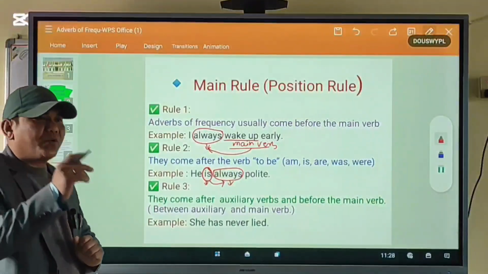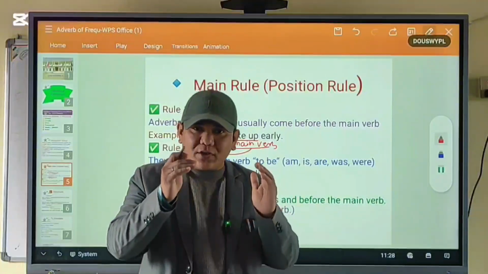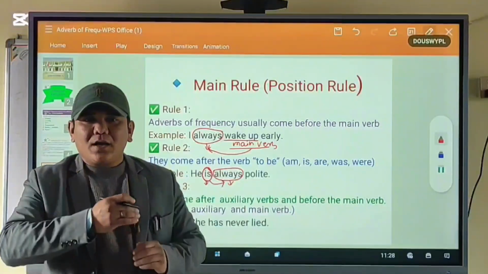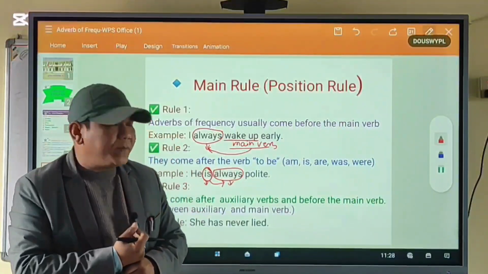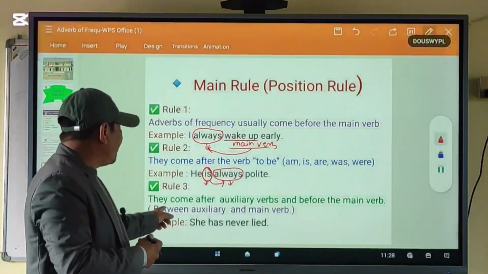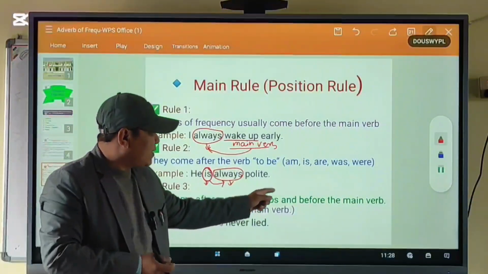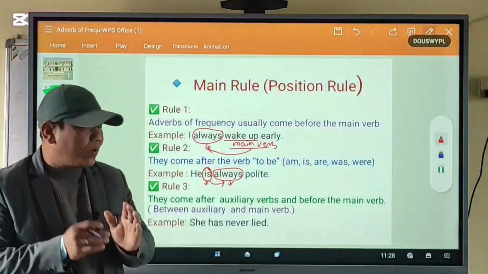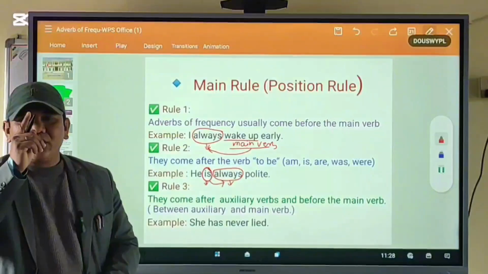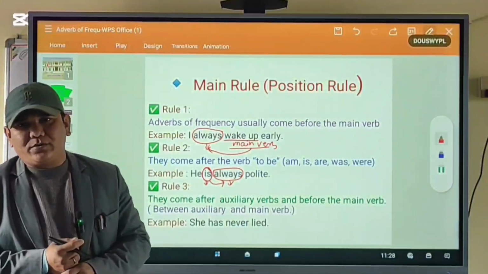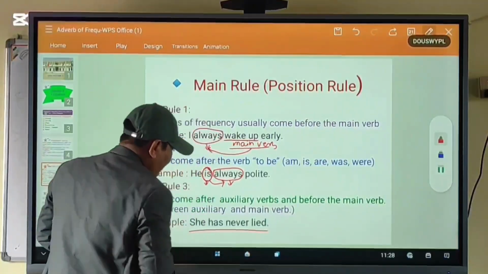And the final third rule is, we use adverbs of frequency after auxiliary verbs and before the main verbs. It means what? It means between auxiliary and main verbs. Okay? They come after auxiliary verbs and before the main verbs. This is the final and third rule. Look at this example. She has never lied.